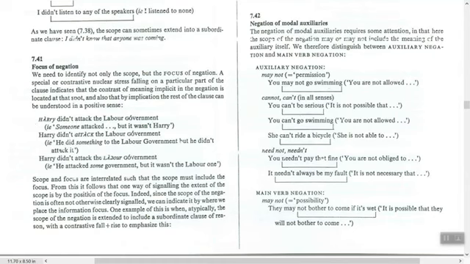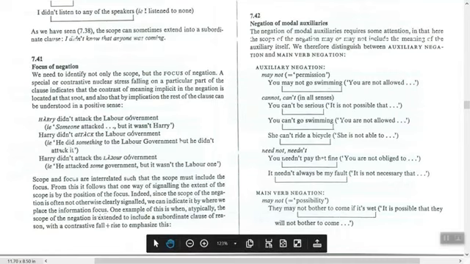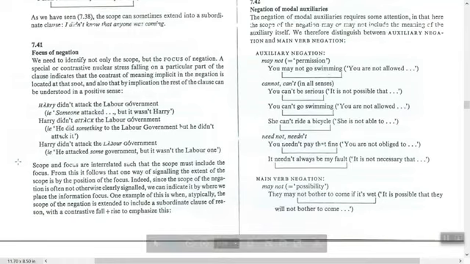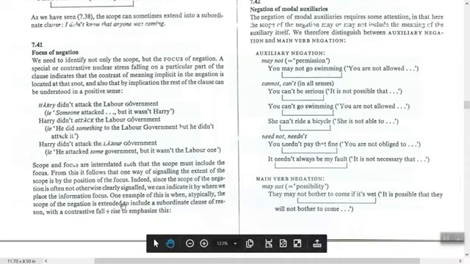From the subject. From this, it follows that one way of signaling the extent of the scope is by the position of the focus. Indeed, since the scope of negation is often not otherwise clearly signaled, we can indicate it by where we place the information for focus. Okay? So from the focus, you will know the scope. To make it easy, from the focus on words, you can know the scope of negation.